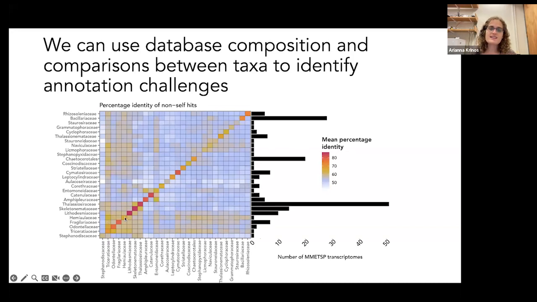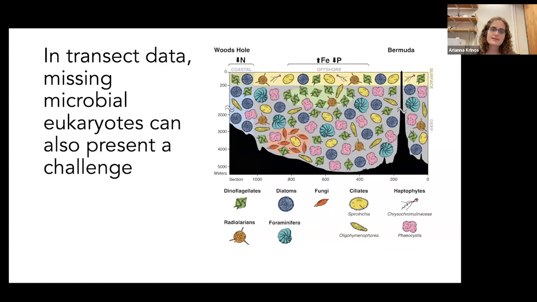And within Hemialaceae, we actually have a lower comparative average percentage identity between sequences in the same family for that group as compared to Rhizus lineaceae. So nothing in particular about our database composition is explaining why we had this big discrepancy in not being able to identify a major group of diatoms.